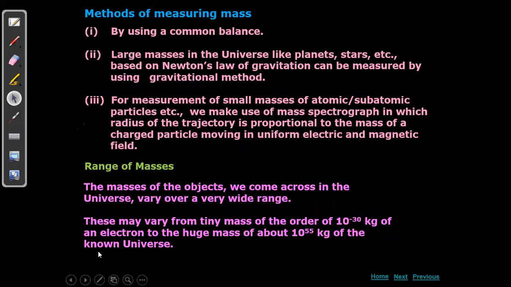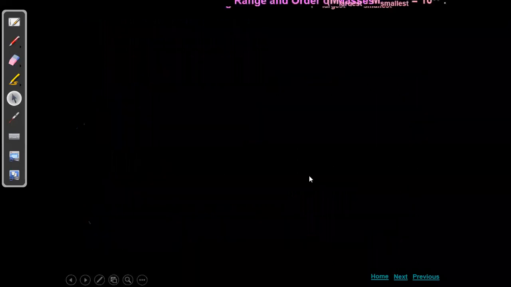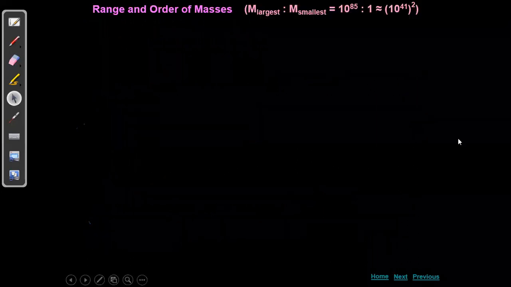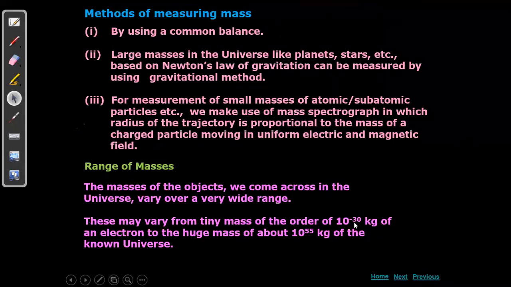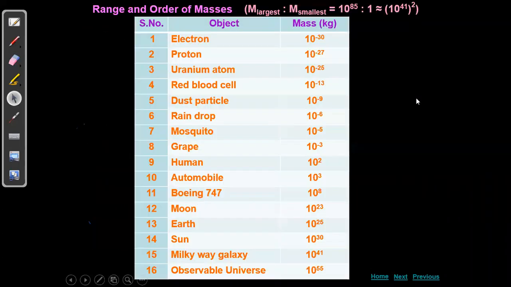This point should be noted: it is the known universe mass only. Same as we saw in the case of length, here also the overall range is 30 plus 55, so 85 total. Now, if we start from the electron, it is on the order of minus 31, so roughly they have taken it as minus 30.